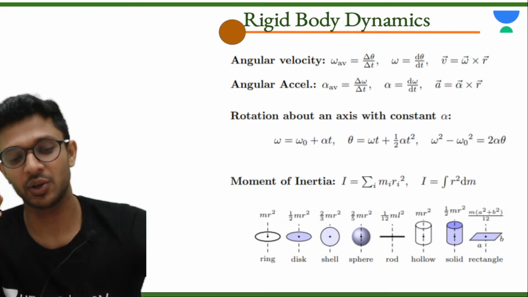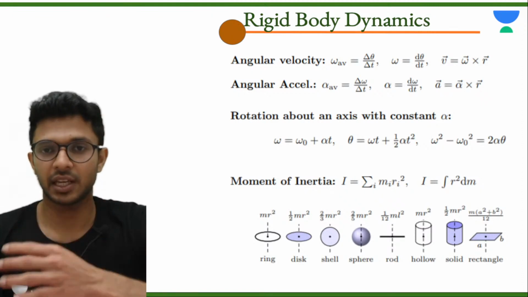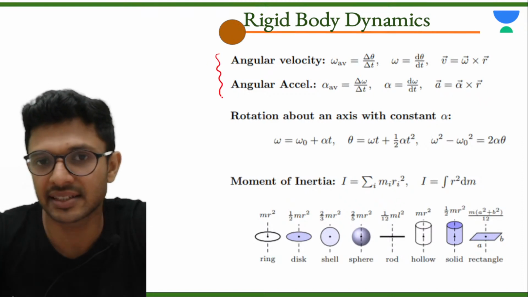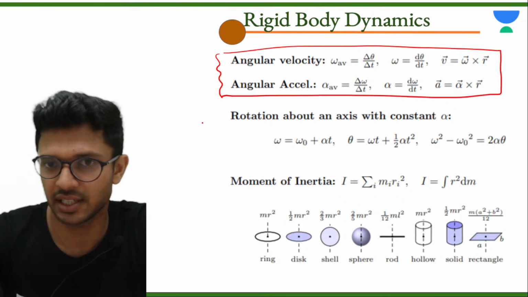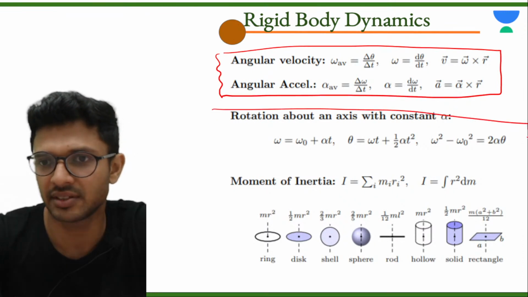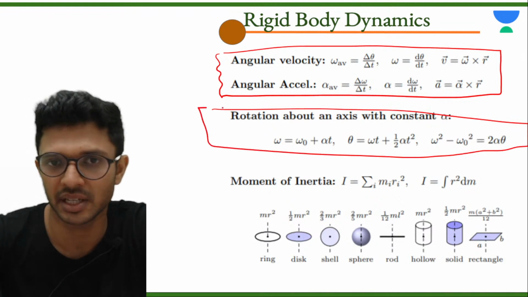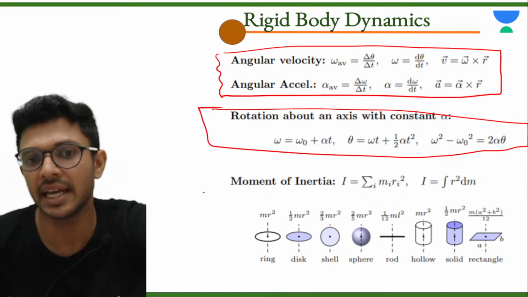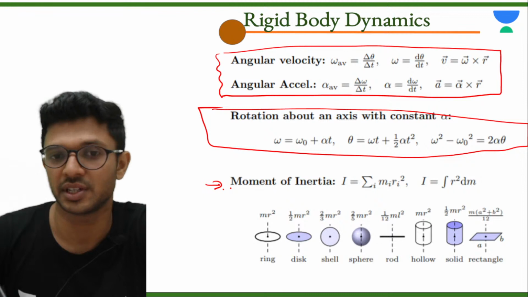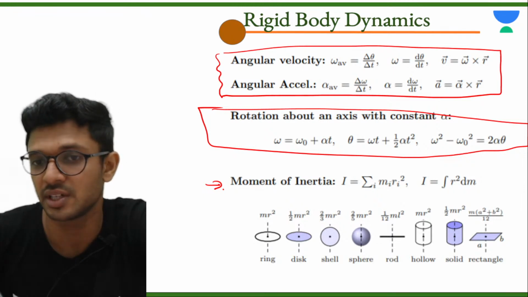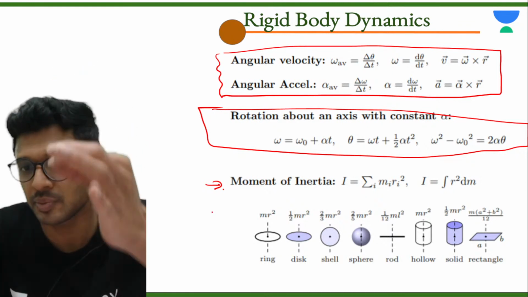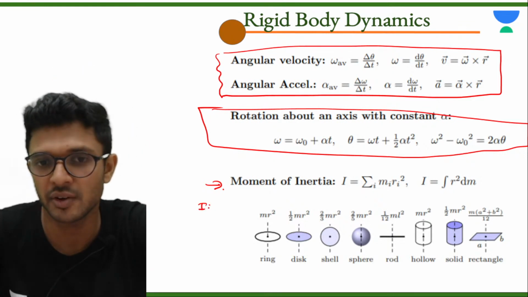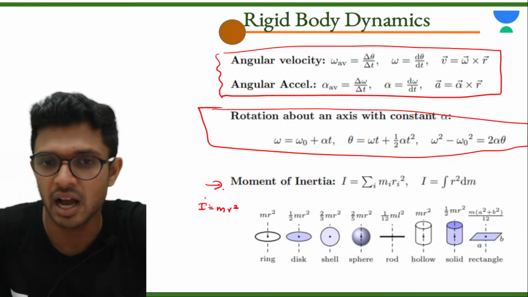Very good. Now, angular velocity and angular acceleration, this we have discussed while we were discussing circular motion. This equation also we have discussed, so those who have been in the class from the beginning might know. Then what is left is moment of inertia. How will you find the moment of inertia of a body of mass m which is at a distance of r from the axis? The moment of inertia I is equal to m r square.